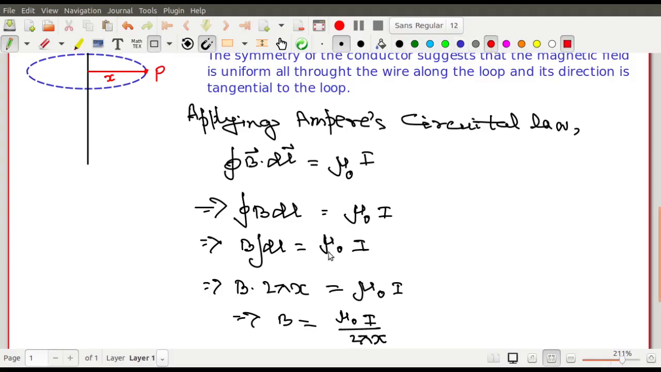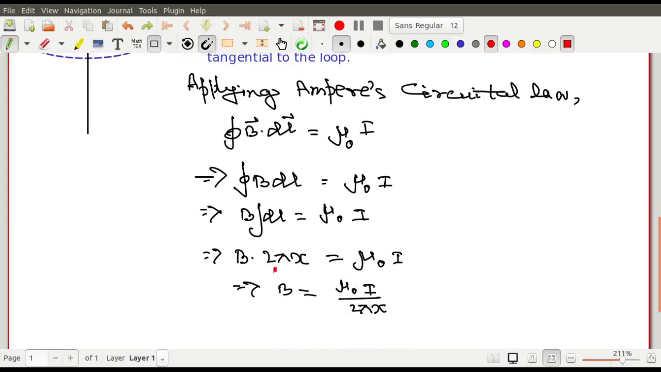You have surely understood what we wanted to discuss. So B is mu 0 I by 2 pi x. That is the magnetic field over here. B equals mu 0 I by 2 pi x. Did you get it? Is it understandable? So B equals mu 0 I by 2 pi x. That is how you can simply calculate this outcome.